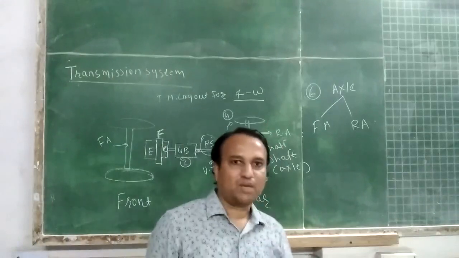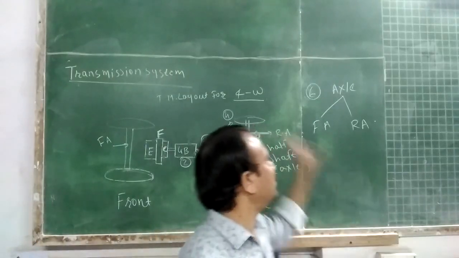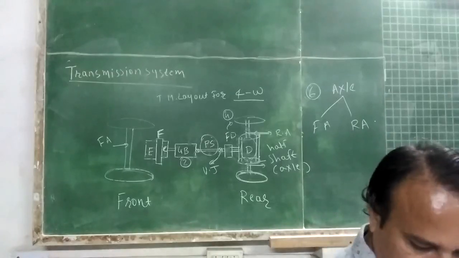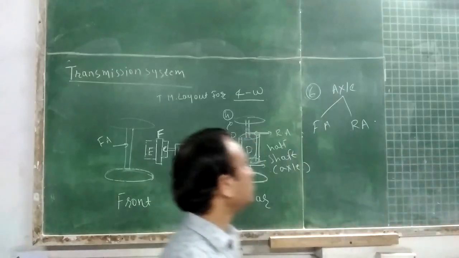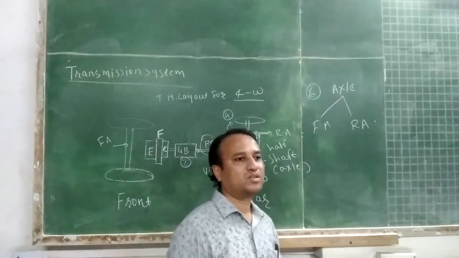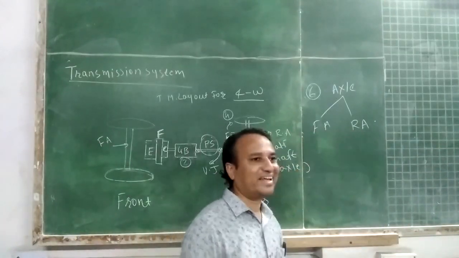So students, the last component of automobile transmission system is the axle. So in a vehicle, front axle and rear axle.